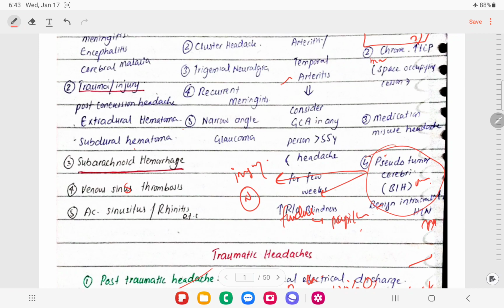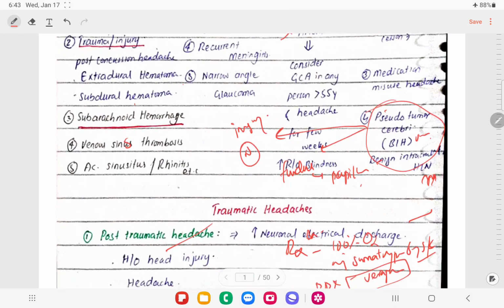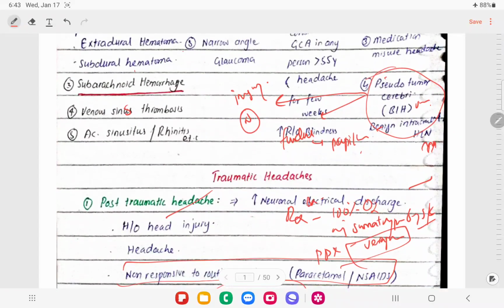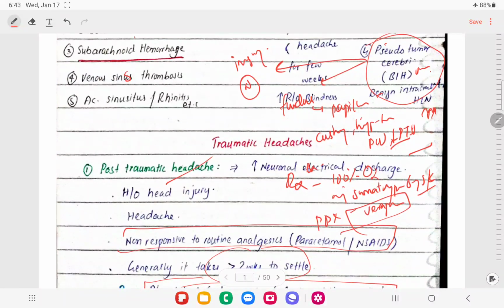These were mostly obese and young patients that present with a chronic headache, and there will be bilateral papilledema. It has association with Cushing syndrome, hypo and hyperthyroidism, polycythemia vera, and hypoparathyroidism. Some patients, like CRF patients with chronic renal failure, and SLE patients, also have an association with pseudotumor cerebri,